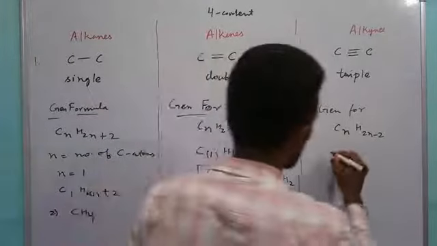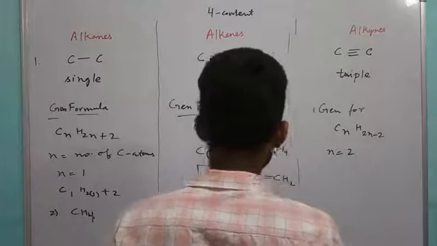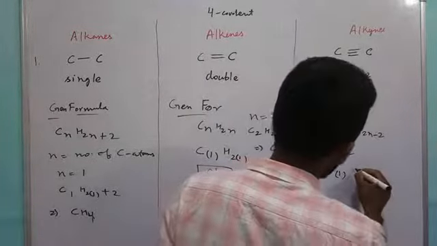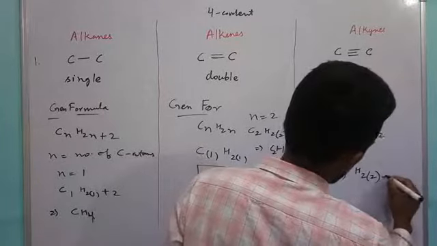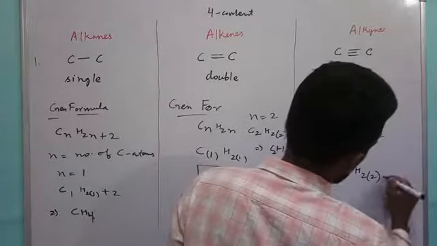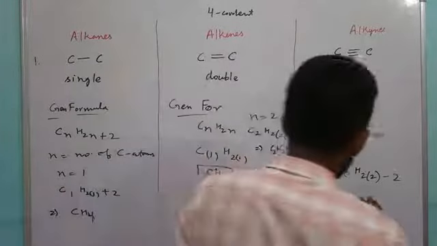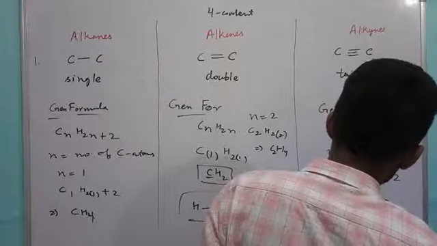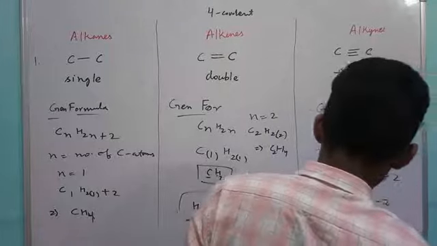After that, for alkynes also you can substitute n equal to 2, because n equal to 1 is not satisfied in this case either, for the reason that the valency is not satisfied here. So here it is C2H(4-2), that is C2H2.